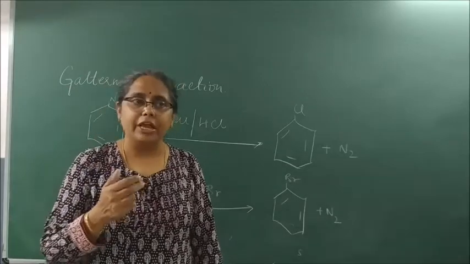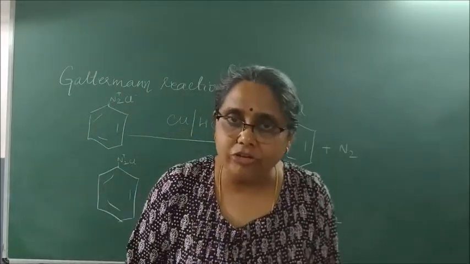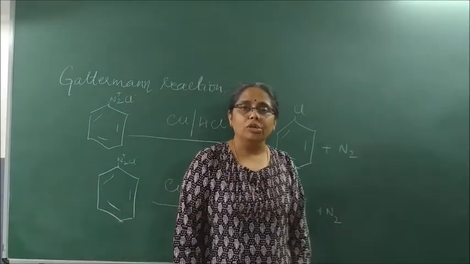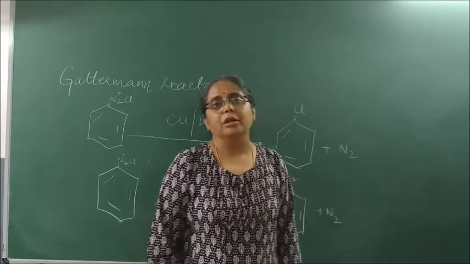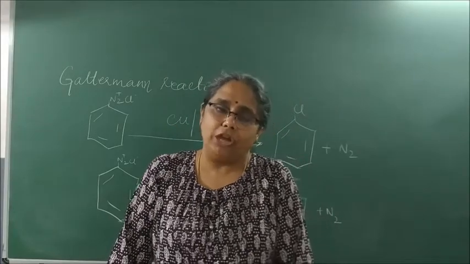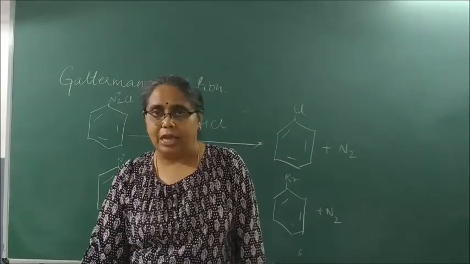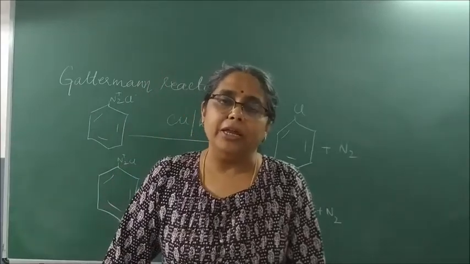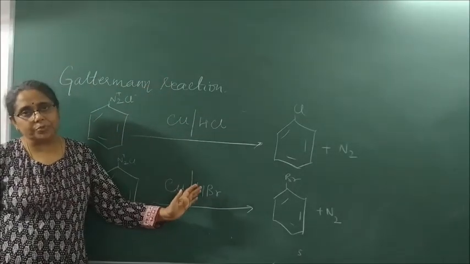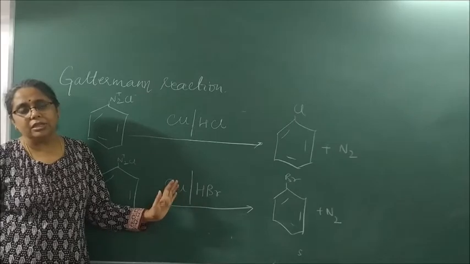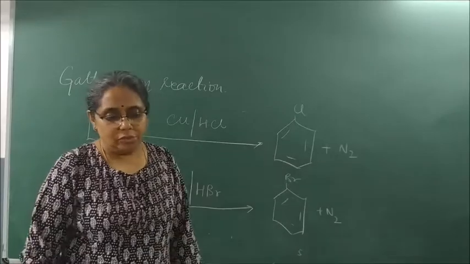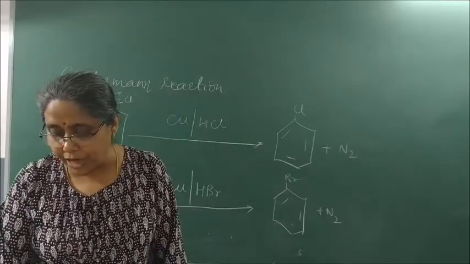Difference between Sandmeyer's reaction and Gattermann's reaction: Sandmeyer's reaction is a reaction in which benzene diazonium chloride is treated with Cu2Cl2 or Cu2Br2, that is cuprous chloride or bromide. Iodobenzenes cannot be made by this method, and iodobenzenes can be obtained by directly treating benzene diazonium chloride with KI. The same reactions can be done by replacing Cu2Cl2 with copper and HCl or with copper and HBr. When these reactions are done, they are called Gattermann's reaction. So this was our method of preparation of haloarenes.